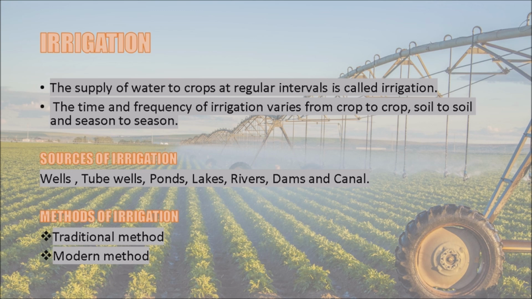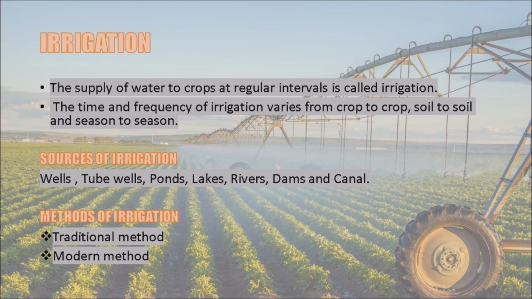The time and frequency of irrigation may vary from crop to crop, season to season and soil to soil. Okay, let us see what are the sources of irrigation. Wells, tube wells, ponds, lakes, rivers, dams and canals are the sources of irrigation.